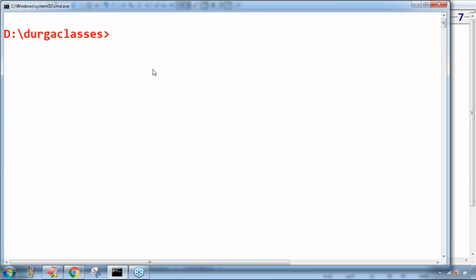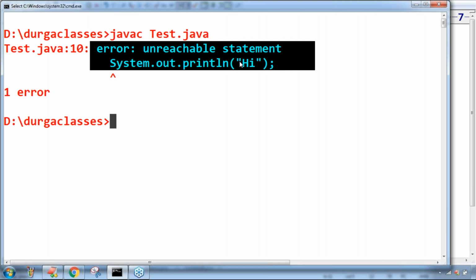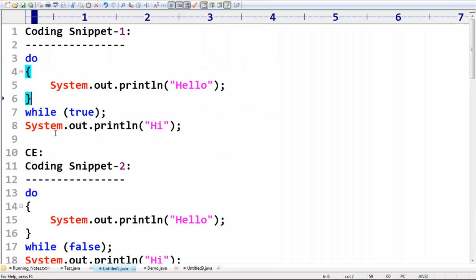Control L, because Control L is the shortcut command in Linux. Now my requirement is javac Test.java. The code won't compile because we are going to get a compile time error. Which statement is the unreachable statement? SOP of hi will become unreachable. Are you in the position to understand?